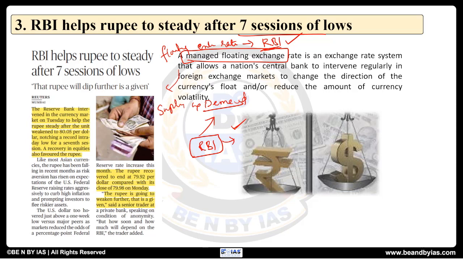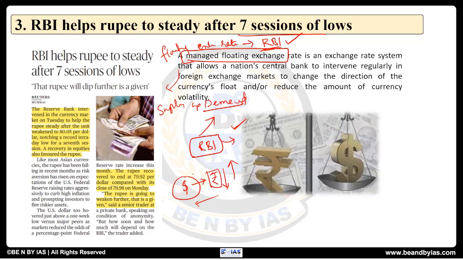Otherwise, if it is falling constantly, then what RBI does is, say, when does a rupee fall? For example, if there is a lot of demand for dollar and we are buying more dollar with the rupee, so the demand for dollar increases. As a result of it, rupee is going to decline. Under these conditions, what RBI does is it sells dollar and buys rupee. So that increases the value of rupee against the dollar and stabilizes it.